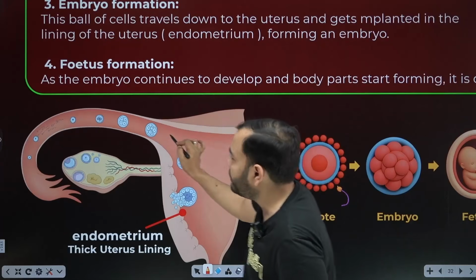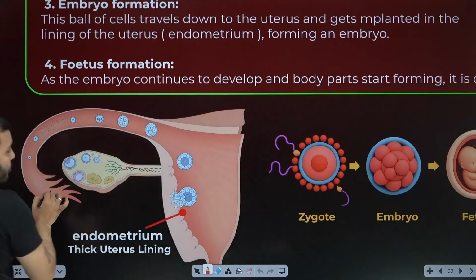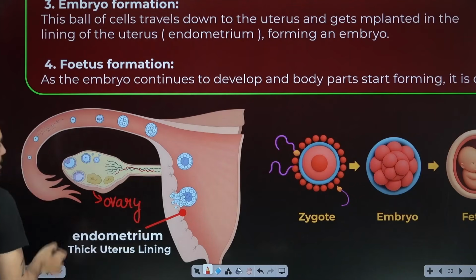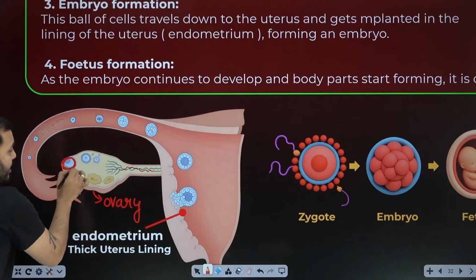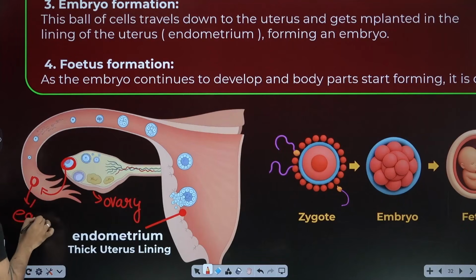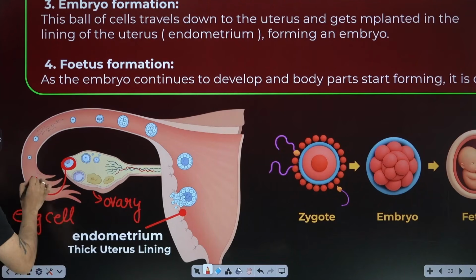Look, this is the entire uterus. This is the fallopian tube or oviduct. And what is this of mine? It is the ovary. What will be released from the ovary? An egg cell will be released from the ovary. So the egg cell or ovum came out from here and reached here.